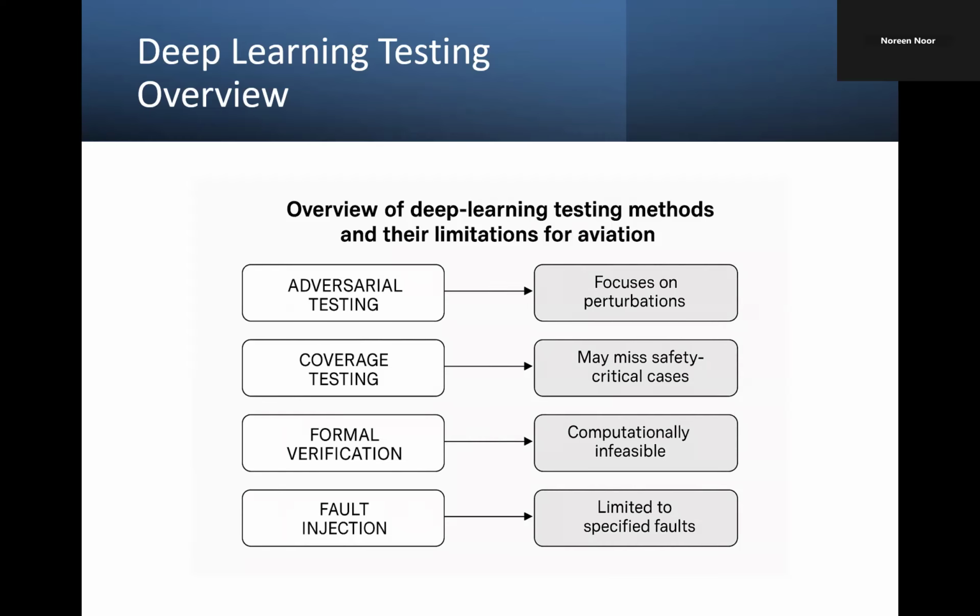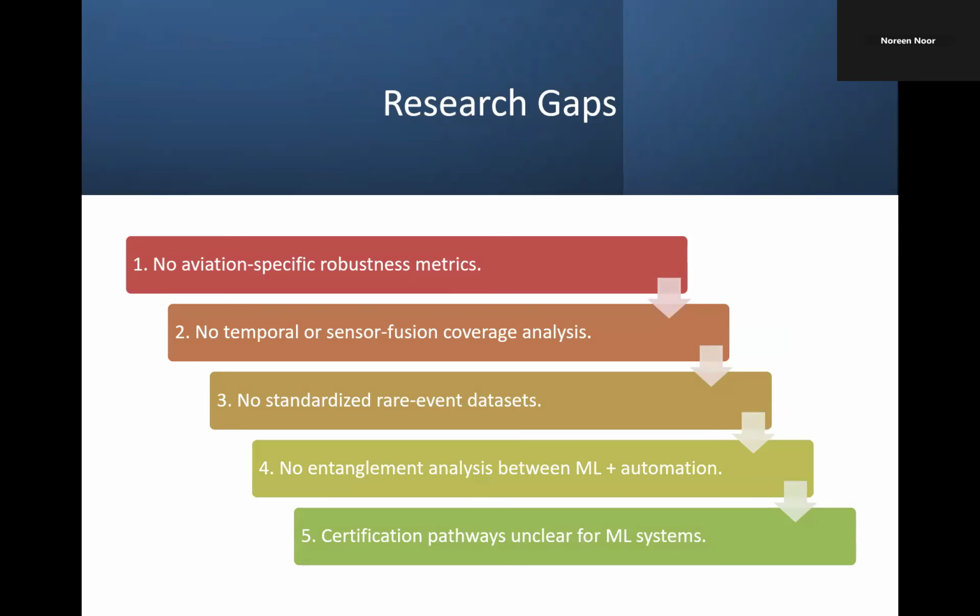So this is why deep learning models must be tested against edge cases and rare conditions, not just normal data. So not just machine learning, but deep learning is also showing some kind of situations which are not good for aviation. And we are considering all of these factors because aviation always matters a lot in the lives of the people, because the lives of the people actually depend on the aviation systems. So next, we move towards the research gaps.